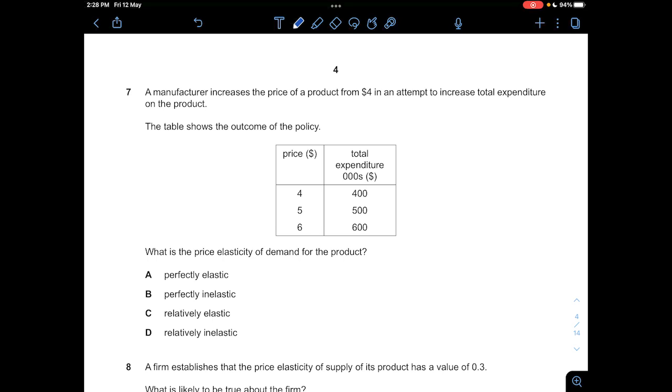400,000 divided by 4 we get 100,000. 500,000 divided by 5 we get 100,000, and 600,000 divided by 6 we get 100,000. That means that QD remains the same. There's no change, so it's 0. The PED is 0. So it's perfectly inelastic. So A is not correct, B is correct, C and D is wrong. So the answer is B.